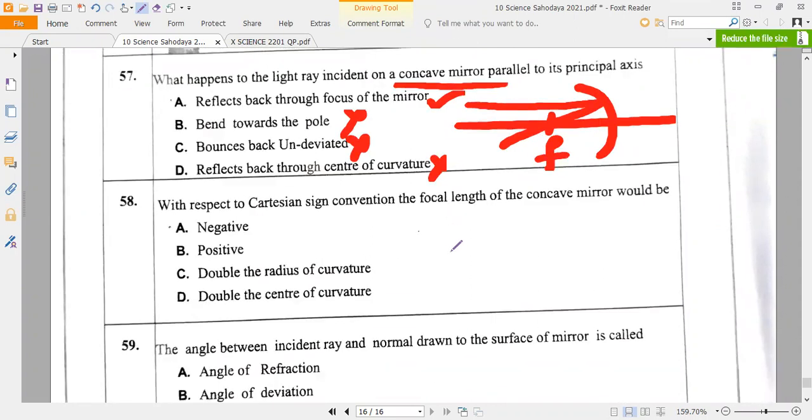Next. Which represents the Cartesian sign convention? The focal length of the concave mirror would be negative.